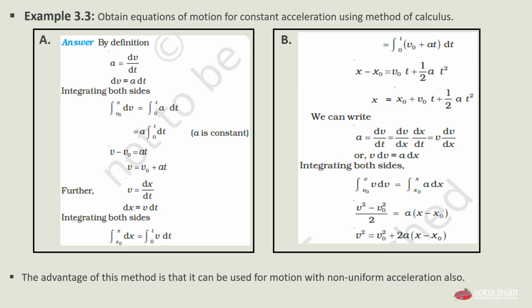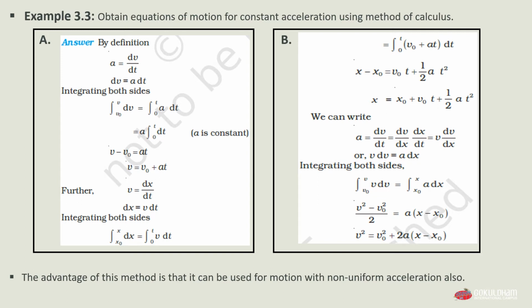And we can write that a is equal to dv by dt, which is equal to dv by dx multiplied by dx by dt, and it is equal to v dv by dx. Or we can say that v dv is equal to a dx, meaning when we take dx to the left hand side, we get v dv is equal to a dx.